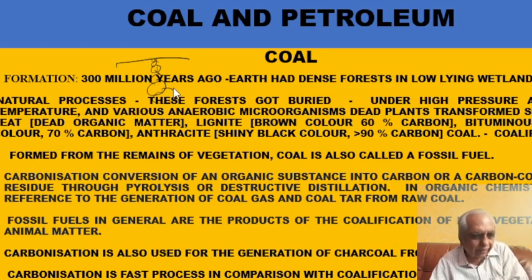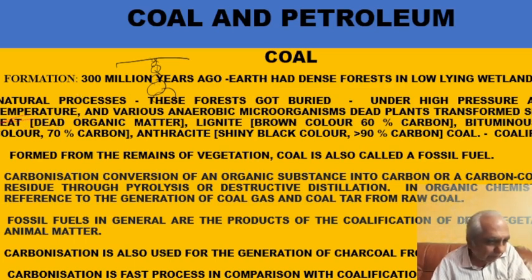It has taken around 300 million years for this vegetative matter to get converted to coal. First, when it gets buried under high pressure, temperature and microorganisms, it gets converted into peat, dead organic matter. So first peat will get formed. Okay.